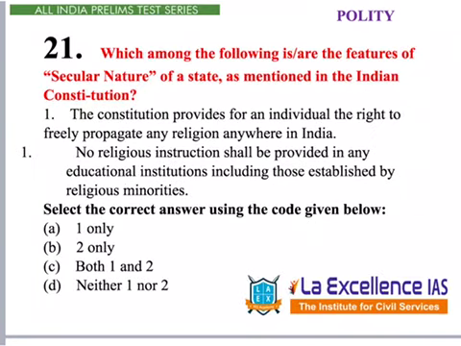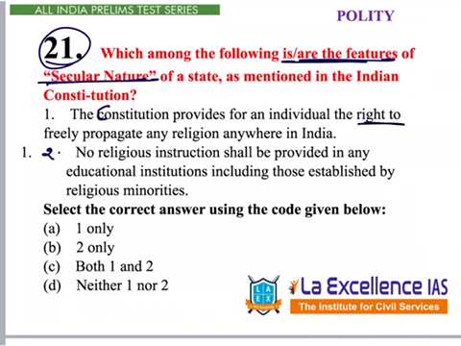Next polity question is given under question number 21 in your question paper. This question says which among the following is or are features of secular nature of the state, especially with regard to Indian constitution. What are the secular features? That is the question. Let's go through the options. The first option says the constitution provides for an individual the right to freely propagate any religion anywhere in India.